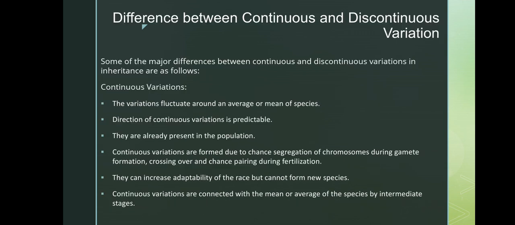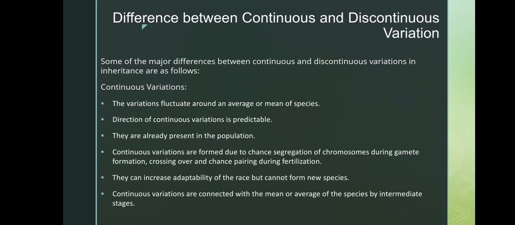Let's see the difference between continuous and discontinuous variation, starting with continuous variation. In continuous variation, the variates fluctuate around the average or mean of the species. The second is that the direction of continuous variation is predictable. You can easily tell. The third is that they are already present in the population.